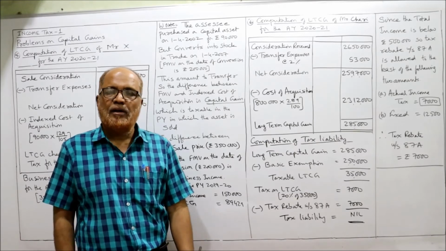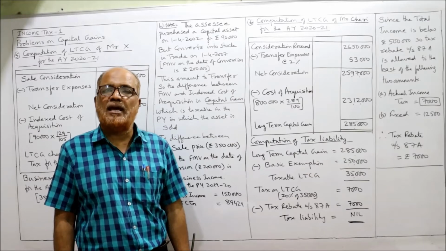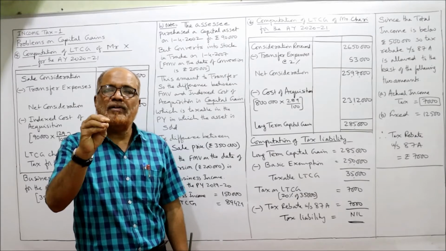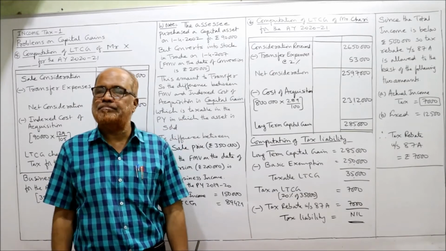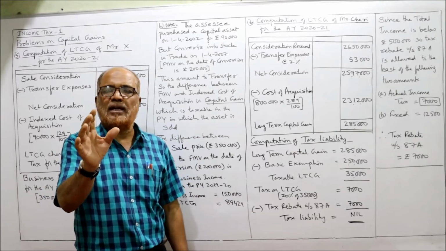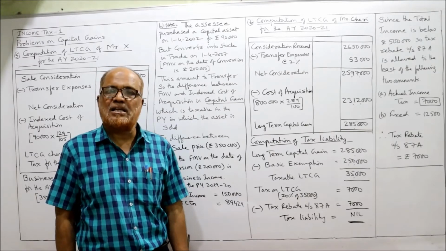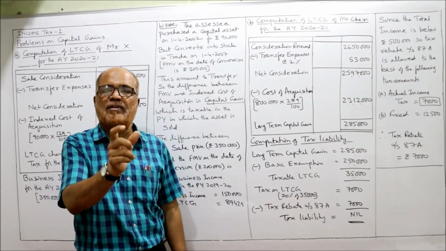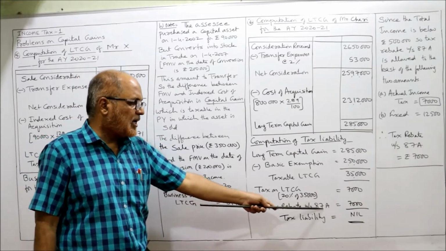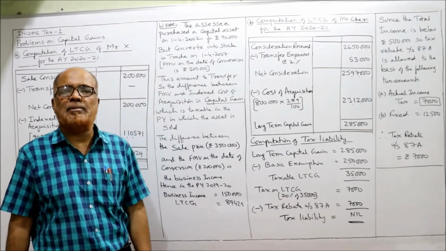Now, the SSC is eligible for tax rebate under section 87A because the total income is below 5 lakh. Already we have covered this point in the earlier problems on income from salary and income from house property. If the total income is below 5 lakh, the SSC is eligible for tax rebate under section 87A. So less tax rebate under section 87A, 7,000. So 7,000 minus 7,000 is nil. So tax liability is nil.